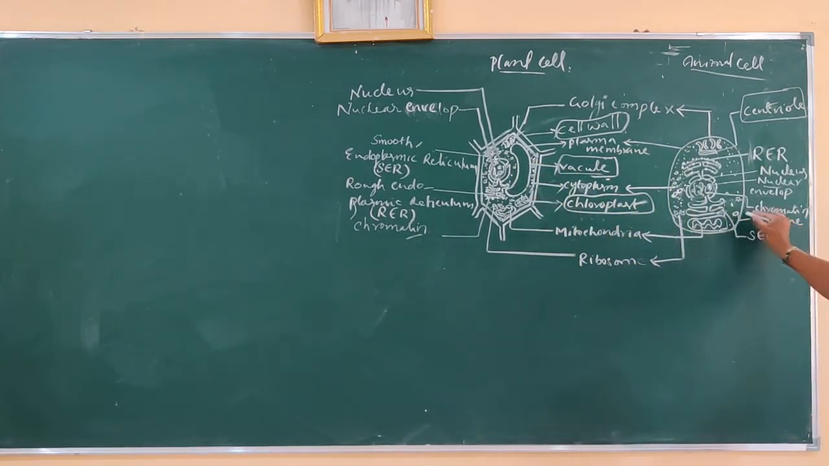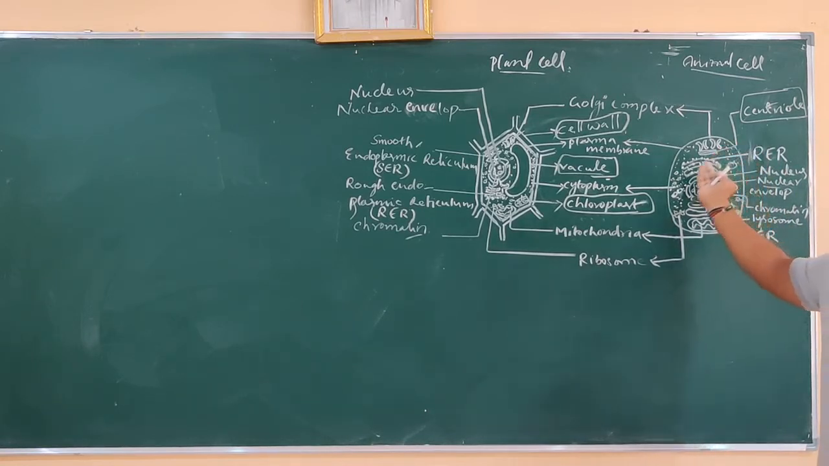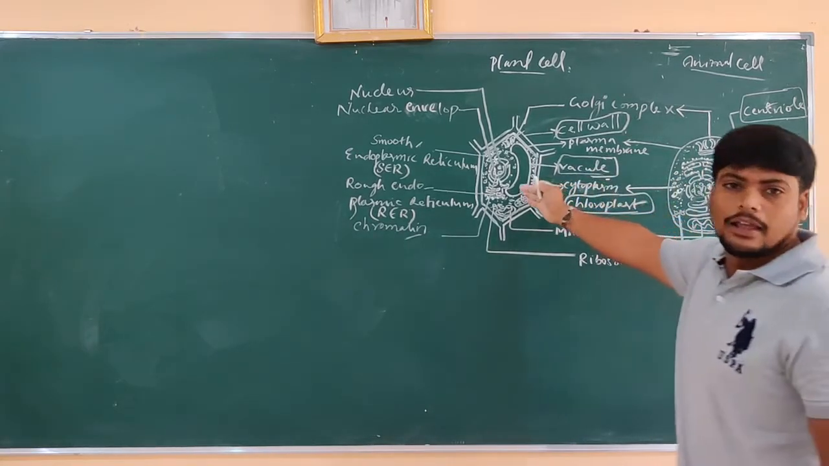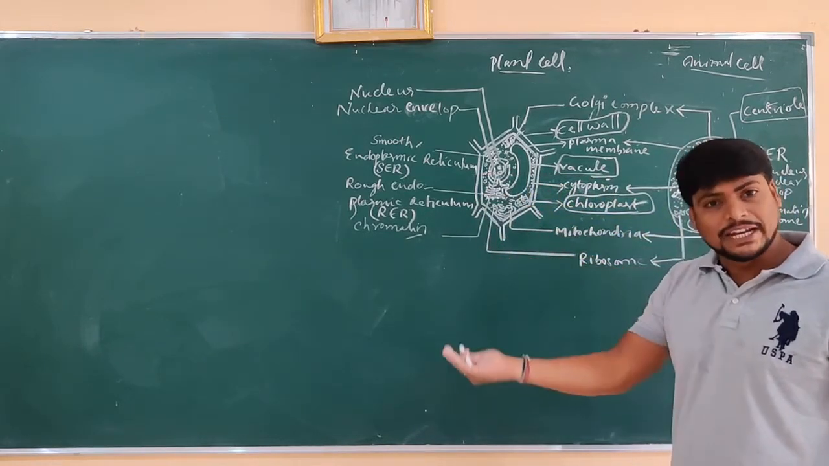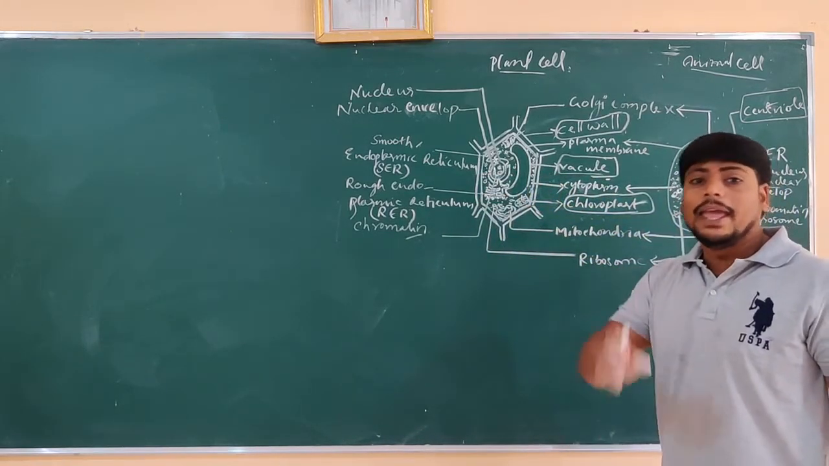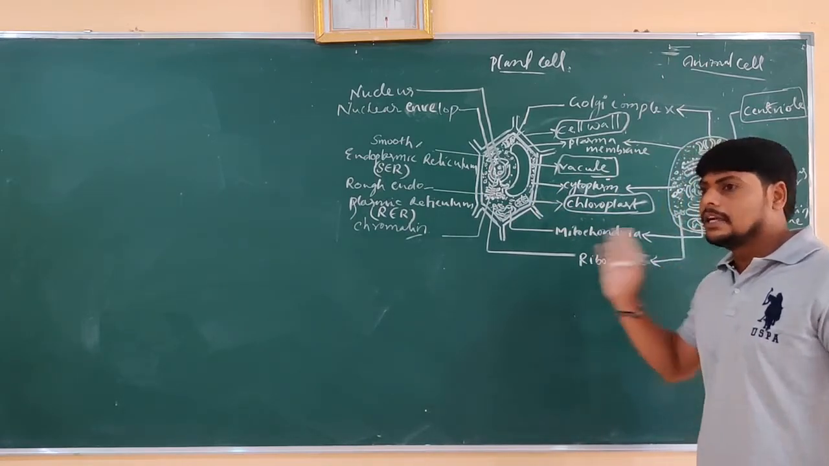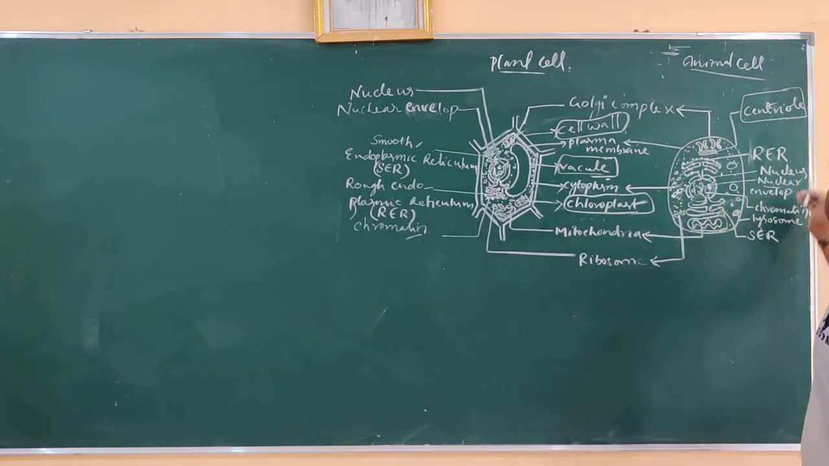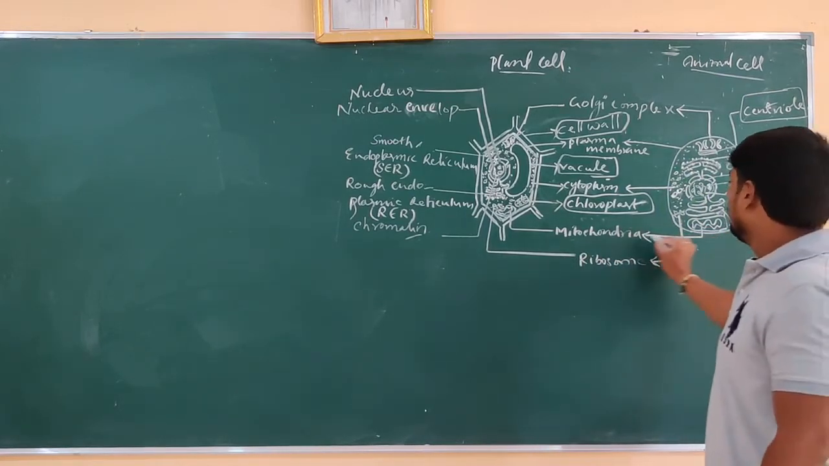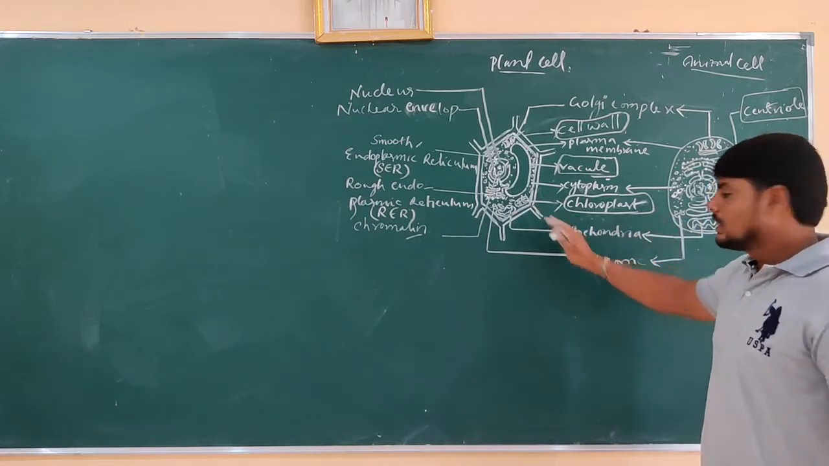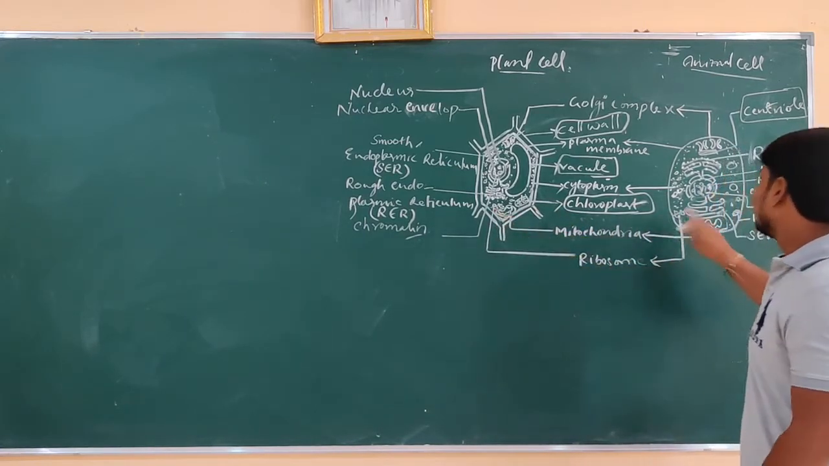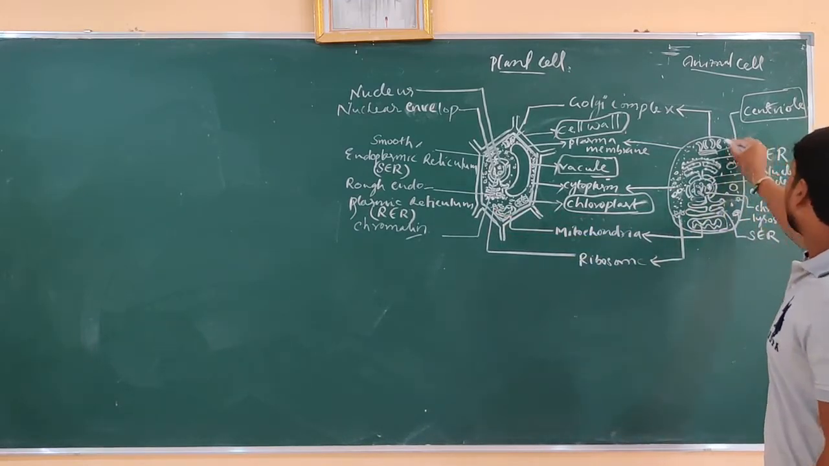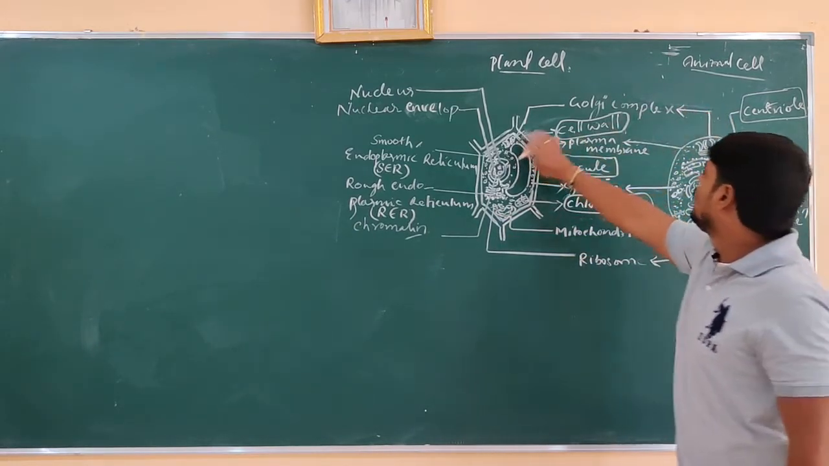And lysosomes. Lysosomes are present more in number in animal cells, but in plant cells they are either absent, or if present, they will be less in number. That is the difference. And also we can see that mitochondria are common in both the cells. Ribosomes are also common in both the cells. Golgi apparatus, that is Golgi complex, is also common in both the cells.